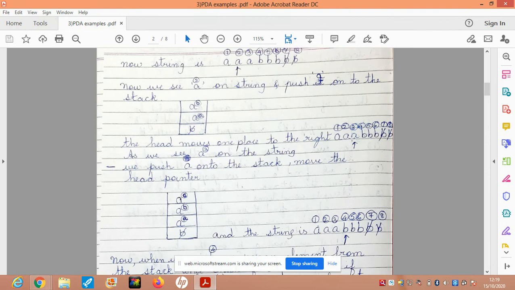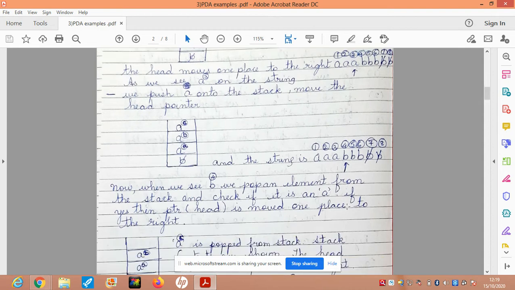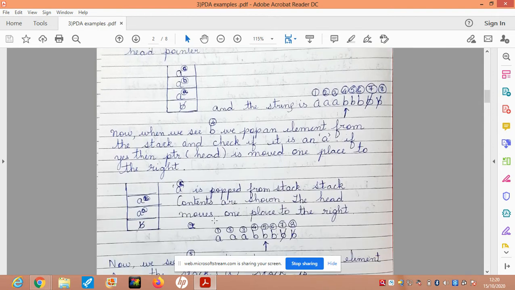At the third position I am also reading an A. So I'll push another A onto the stack because I've read three A's. I've got three A's on the stack. Now the read write head moves one place to the right. At the fourth position I've got a B. If I get a B, I'm supposed to pop an element from the stack. So the topmost element is popped and it happens to be an A. So I can move forward.